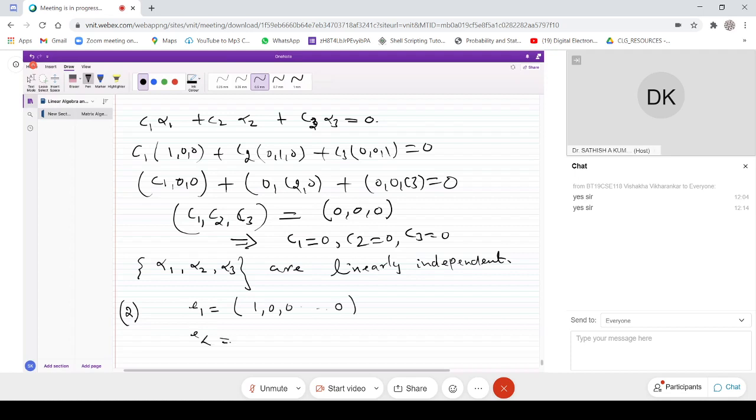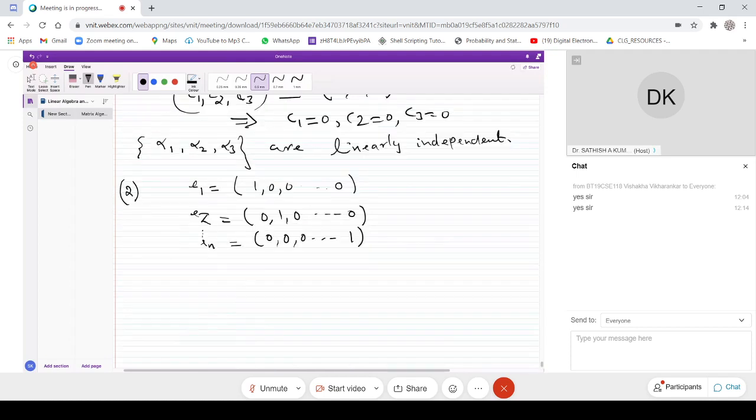Then E2 can be extended in Fn: (0, 1, 0, etc., 0). Similarly En is (0, 0, 0, etc.) where the nth coefficient will be 1. This is called the standard basis in Rn. By the previous argument we can generalize that E1, E2, E3, etc., En are linearly independent. That is straightforward.